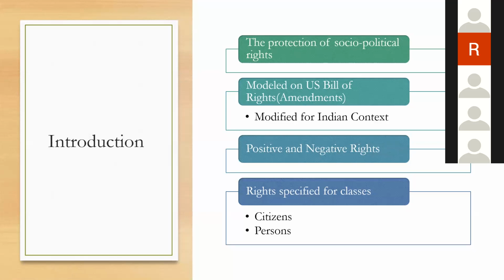If I'm not wrong, the case must be Francis Mullin versus State of Delhi. A foreigner was arrested and imprisoned for a certain crime in a Delhi prison. He wanted access to the library.